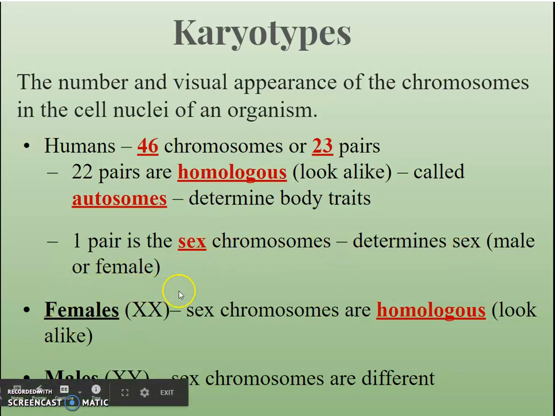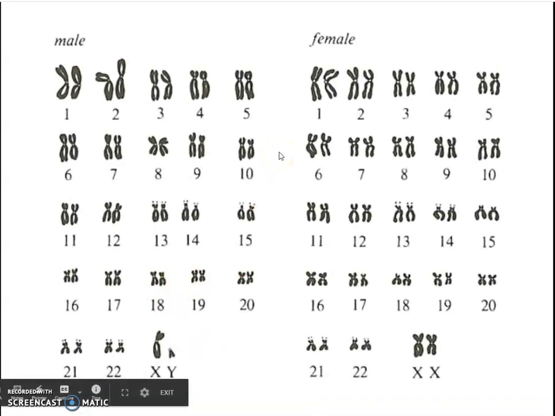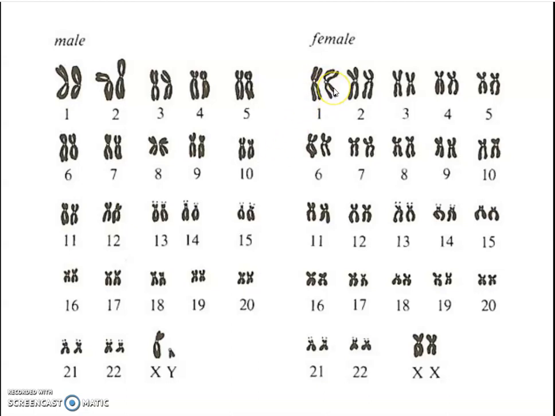And this is the last set of chromosomes that we're going to look at. So females will have 2 X chromosomes. These are sex chromosomes that are homologous, while males have an X and a Y chromosome, and these are sex chromosomes that are physically different. So this is what a karyotype looks like. It's just a visual picture of those chromosomes. They've taken them and placed them next to their homologous pair, and sorted them based on the genes that they have.